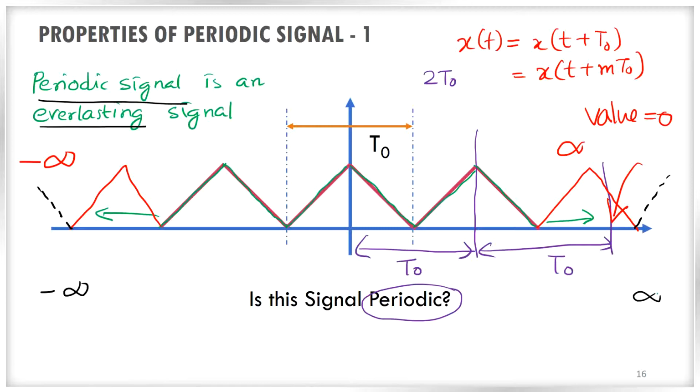But practically such signals are not possible to generate, but we will assume that signals starting somewhere at t equal to 0 and continuing for a long time periodically are periodic signals. In reality, we cannot have such a signal, because how can we start a signal in minus infinity and go up to plus infinity? So in reality, everlasting periodic signals do not exist, but the mathematical definition of a periodic signal is like this: it is an everlasting signal.